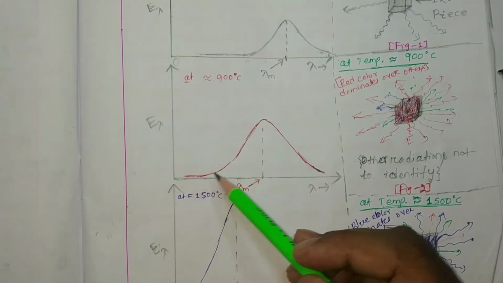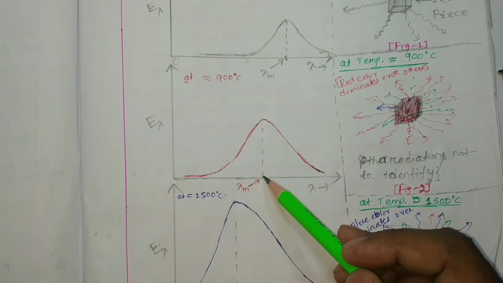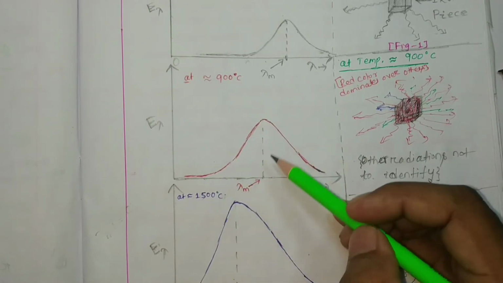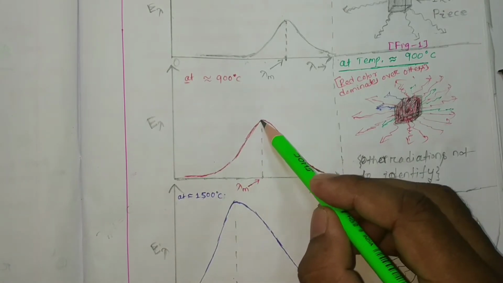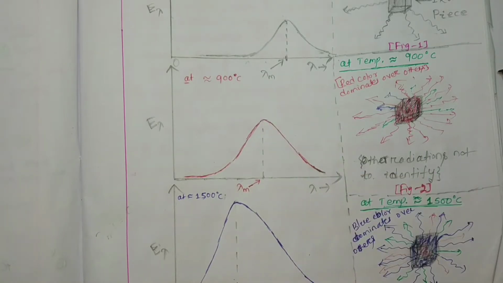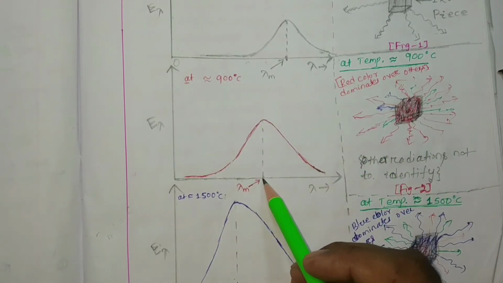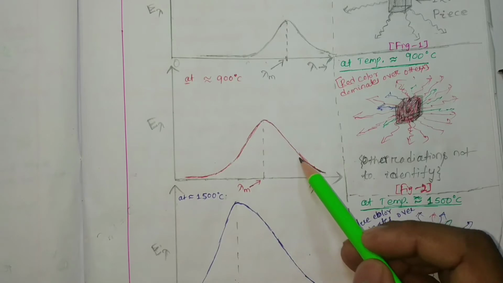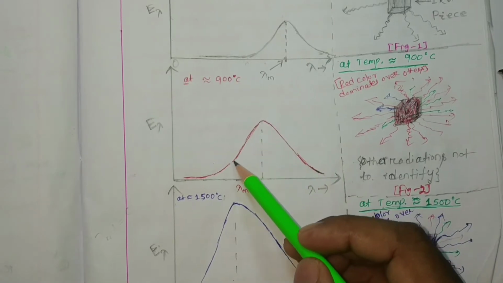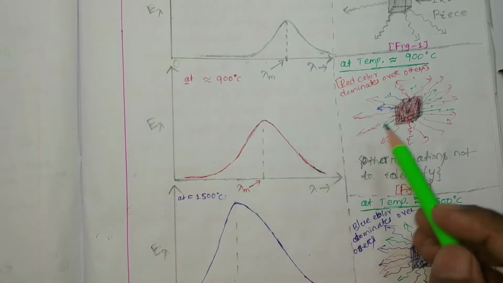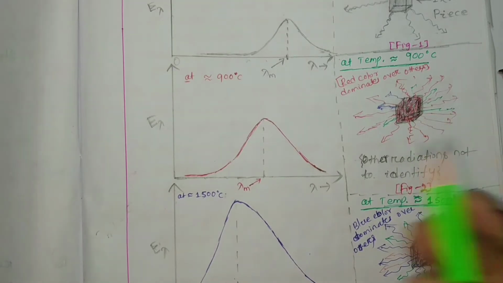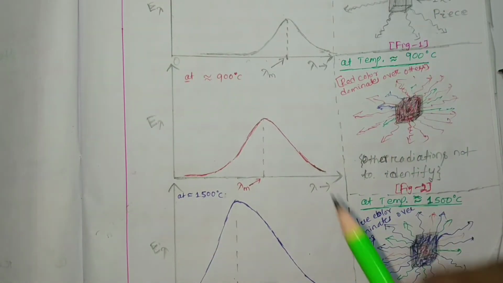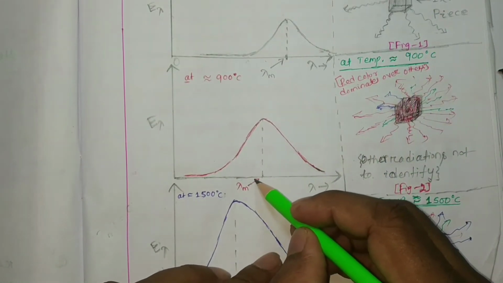Here, at a particular wavelength, it will give the maximum intensity of the radiation, and above that wavelength it will decrease, and below that again it will decrease. So from this figure you just imagine what this wavelength will be.